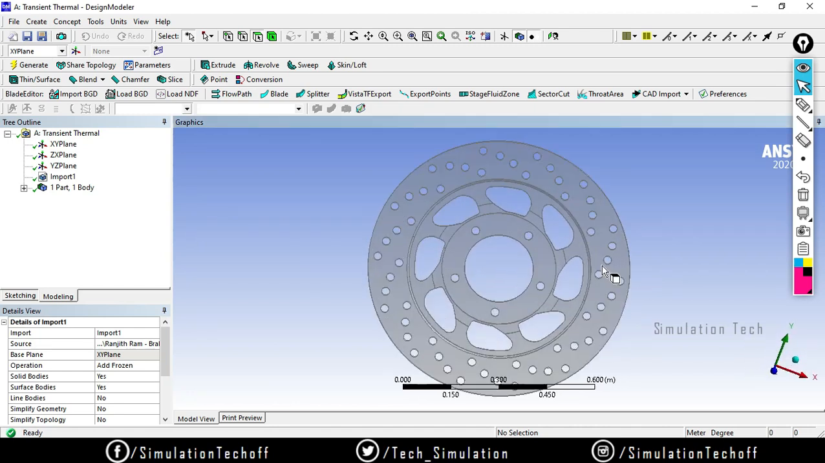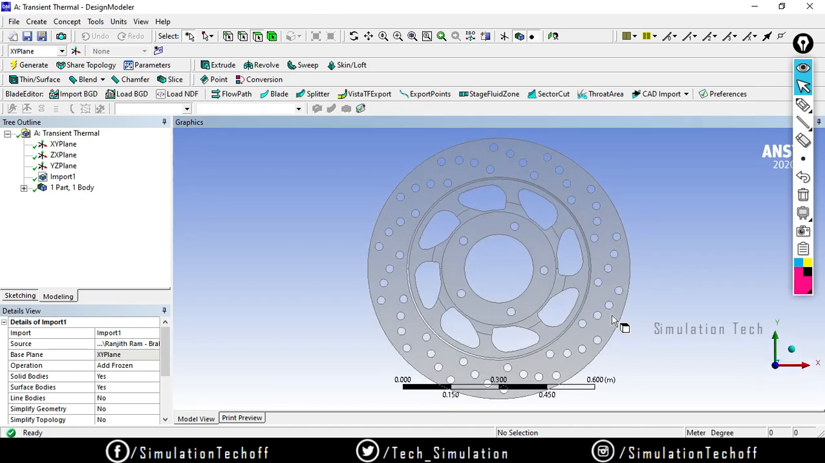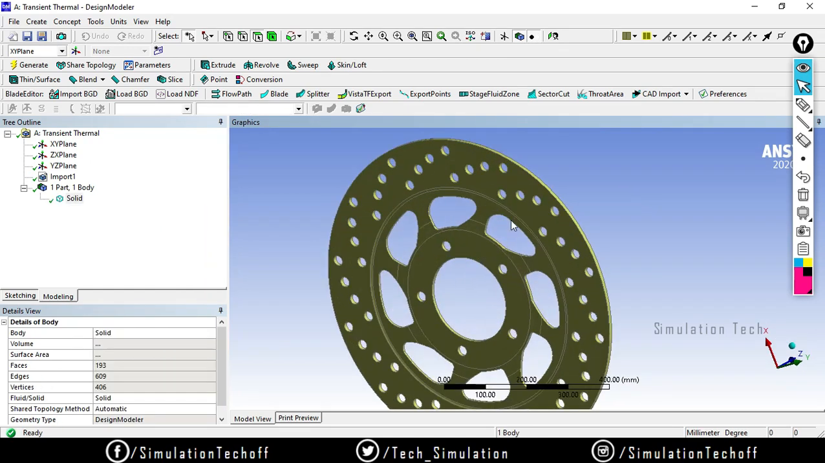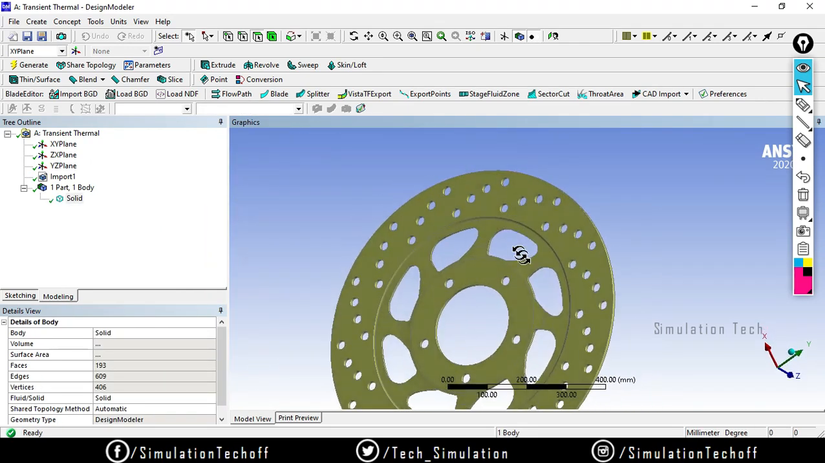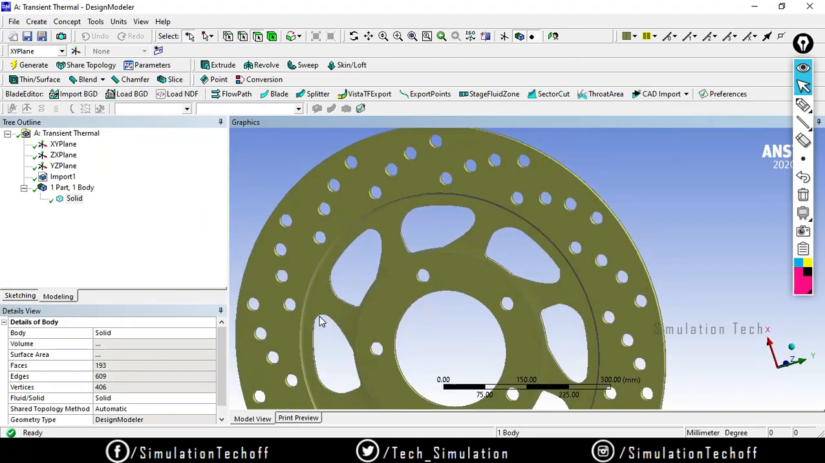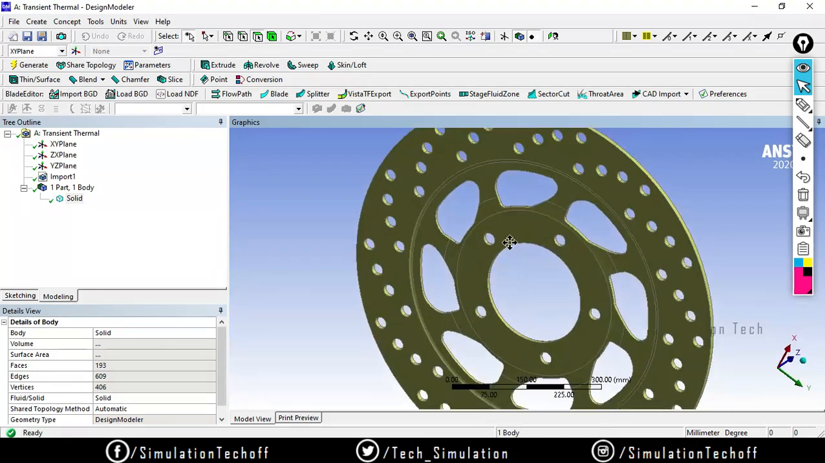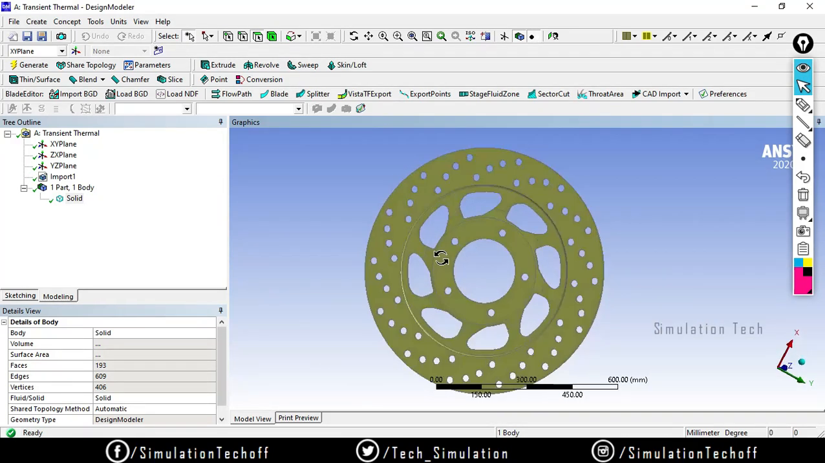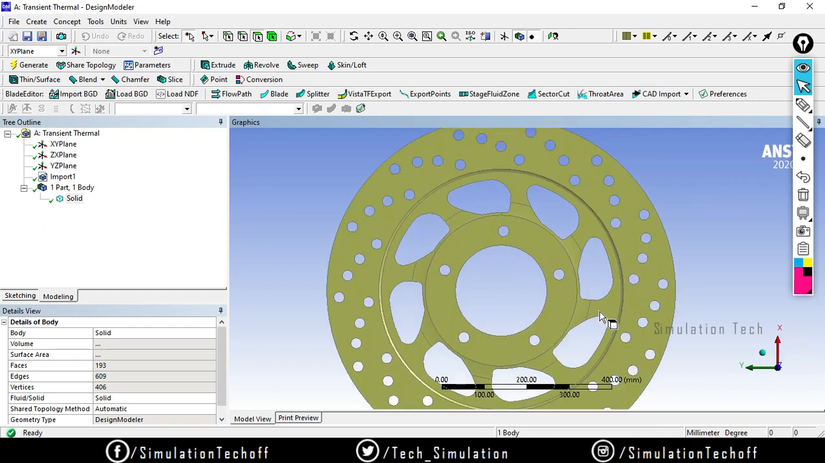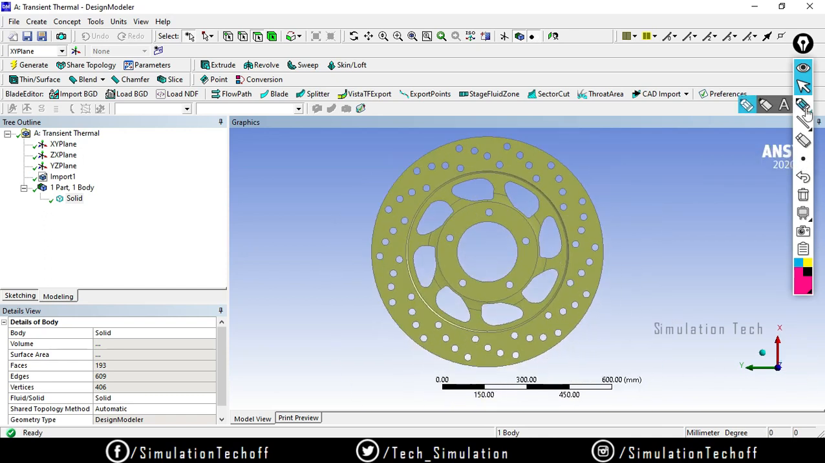Okay, so now we have a brake disc like this. I will use this surface as it is, but I will do some modifications. So right now we have a disc brake, right? My interest is, so here my brake disc is that disc.